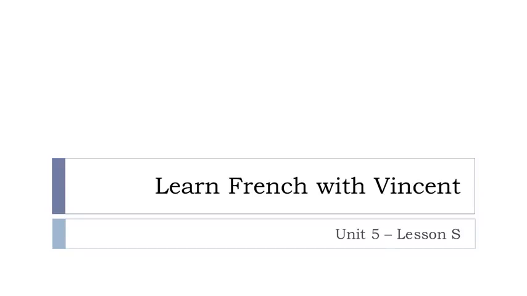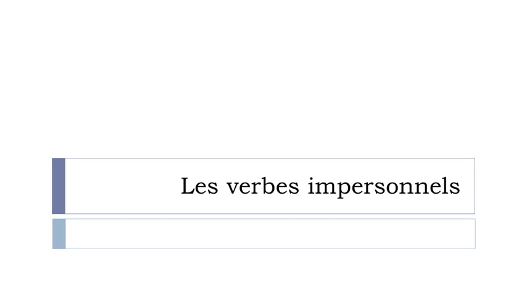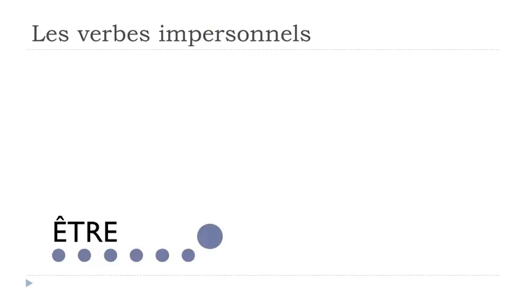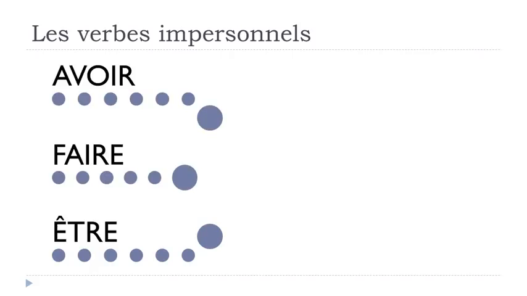This is the last lesson for this unit. In this lesson we'll discover together les verbes impersonnels. They are really useful and it's quite important to see them. We'll focus on three verbs. The first one, être, to be. Second one, faire, to do. And the last one, avoir, to have.